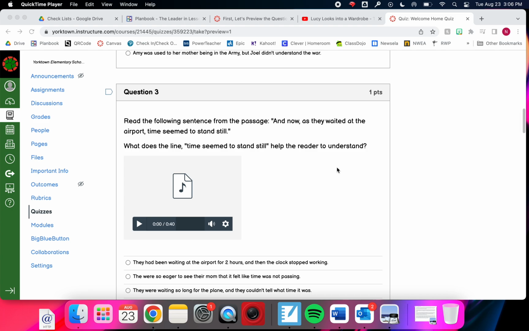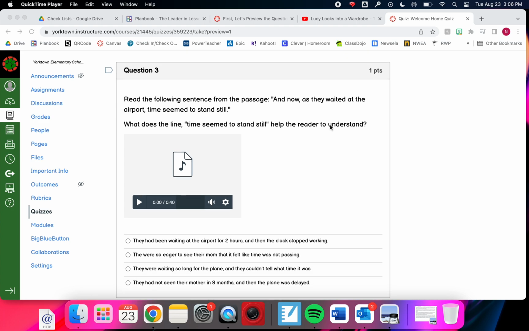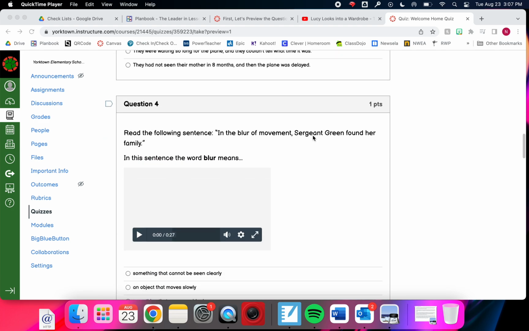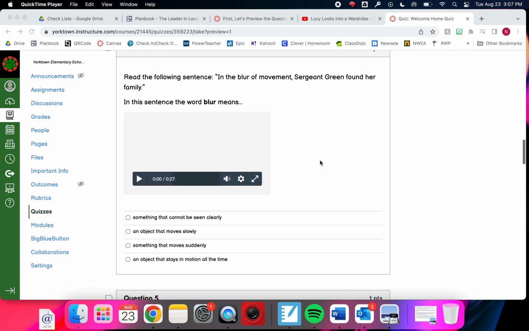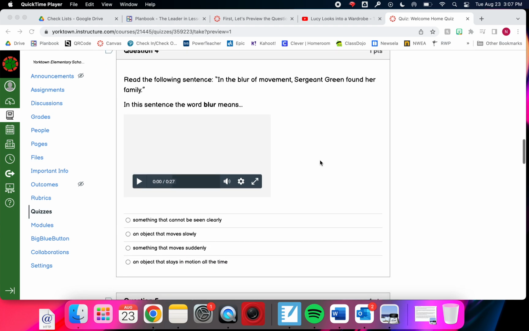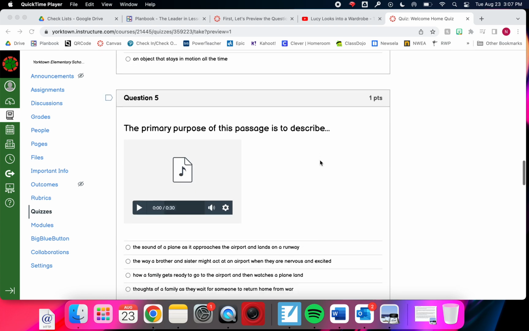Read the following sentence from the passage. "And now, as they waited at the airport, time seemed to stand still." What does the line, time seemed to stand still, help the reader to understand? Okay, so there's some context there. Read the following sentence. "In the blur of movement, Sergeant Green found her family." In this sentence, the word blur means, well, that one I could answer. I guess now I wouldn't have to read the text, but I still would like to.